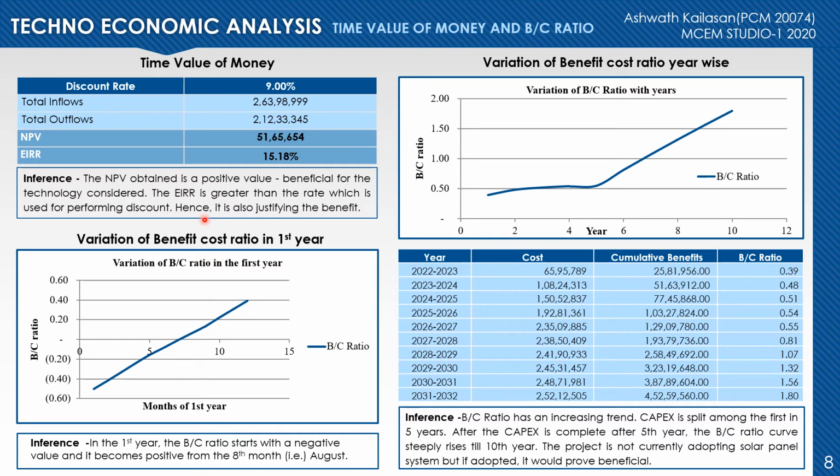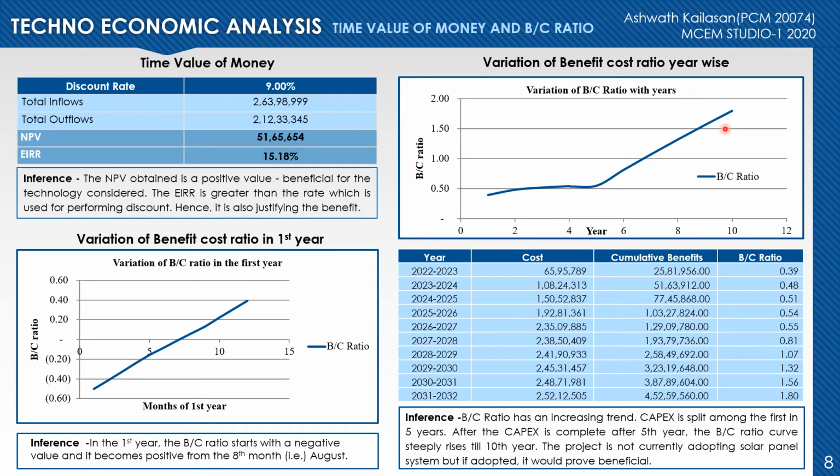Then the benefit cost analysis was performed. As per this analysis, in the first year of installation of the technology, from the seventh month, the benefits start to come in. And if we see the benefit cost variation year-wise, we could see for the first 5 years, there is a gradual increase in the benefit, and then there is a steep increase in the benefit.